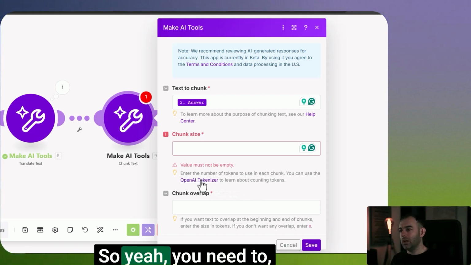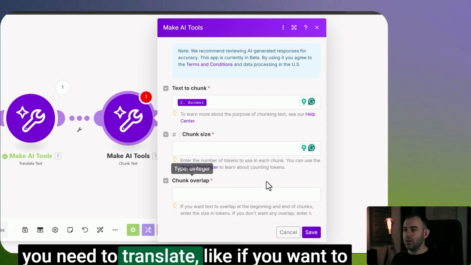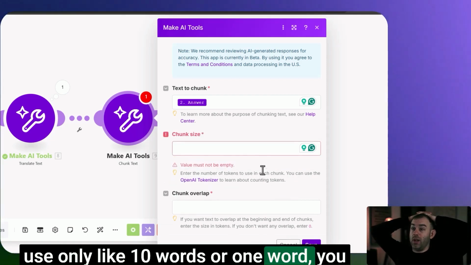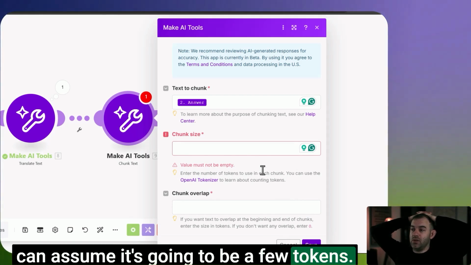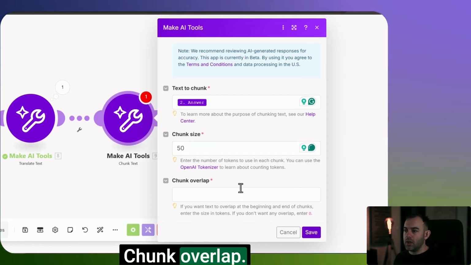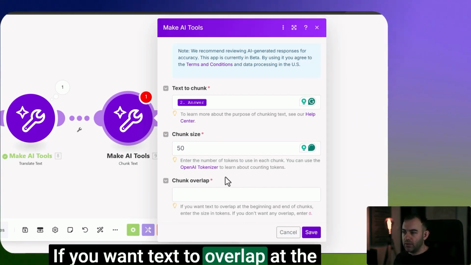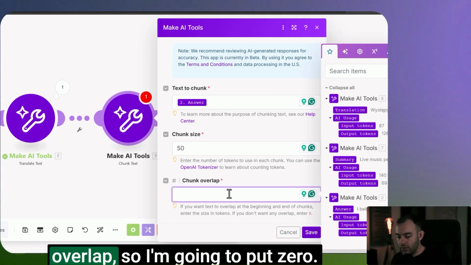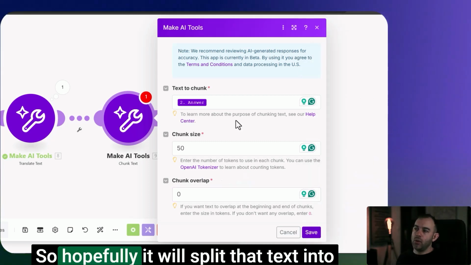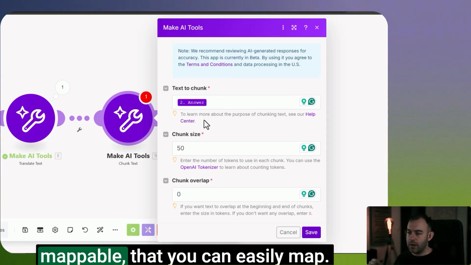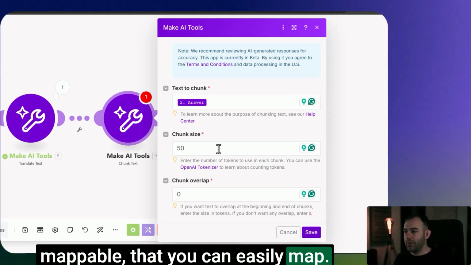Oh, okay. So if you want to use only like 10 words or one word, you can assume it's going to be a few tokens. I'm just going to put, or no, maybe do 50. That should be just a few words. Chunk overlap: if you want text to overlap at the beginning and the end of the chunks. Okay, I don't want the chunks to overlap, so I'm going to put 0. So hopefully it will split that text into smaller sections that you can easily map, if you see what I mean.